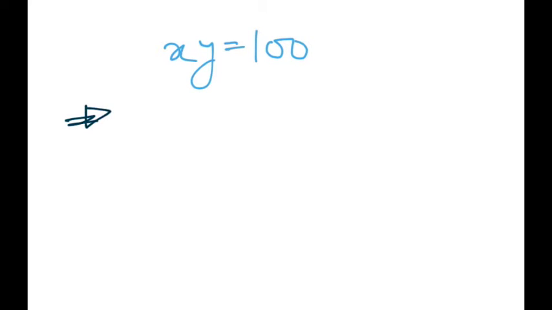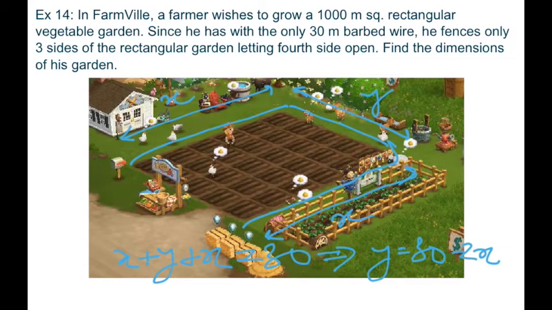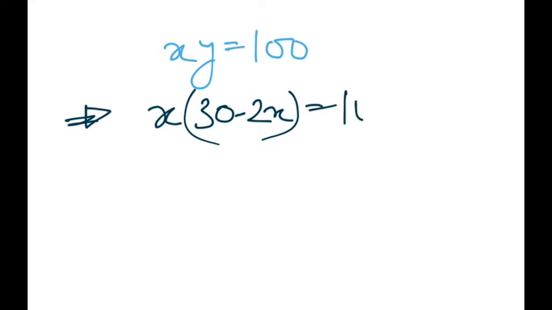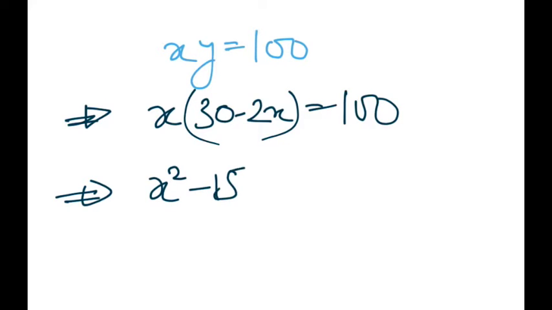Which is nothing but, put this value of y in this, we'll get a quadratic equation something like this: x square minus 5x plus 50.